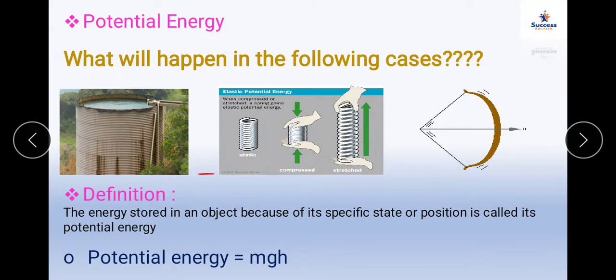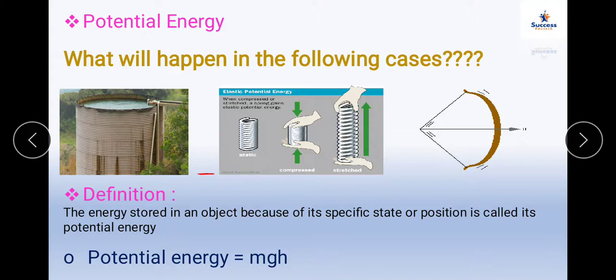Potential energy. Now they say what will happen in the following cases. We have to decide looking at the examples. Water kept at a height flows through a pipe into the tap below. A compressed spring is released. An arrow is released from a stretched bow. Okay, so everywhere here the object is stationary. Which word describes the state of the object in these examples?